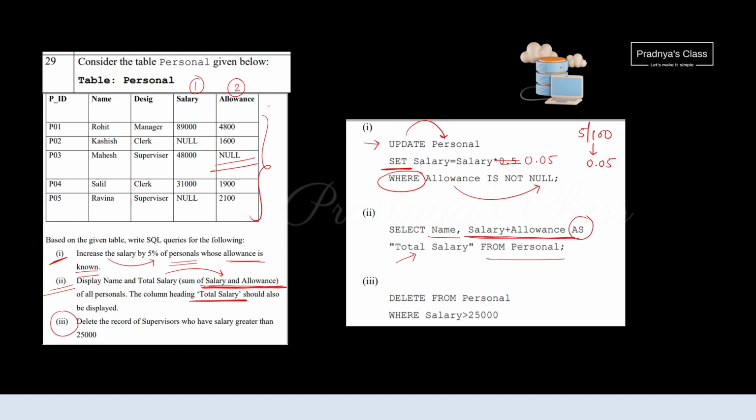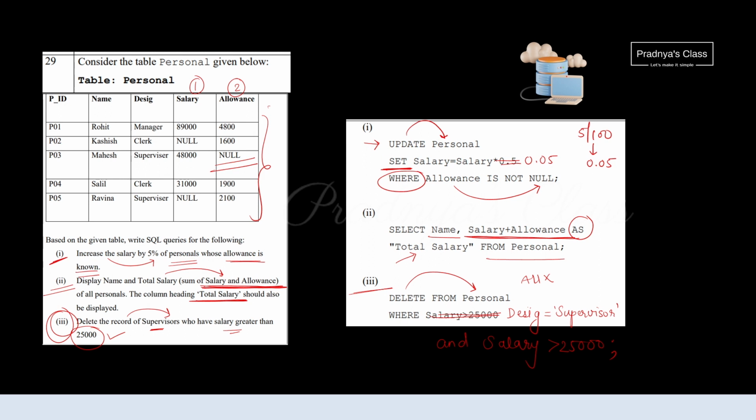Time to check out the last query. Delete the record of the supervisor who have salary greater than 25,000. To delete record we use delete query. Delete from personal. The condition is a must, otherwise all the records will get deleted. So what's the condition? We have to delete the record of supervisors whose salary is greater than 25,000. So the query will be where designation equals to supervisor and salary is greater than 25,000.